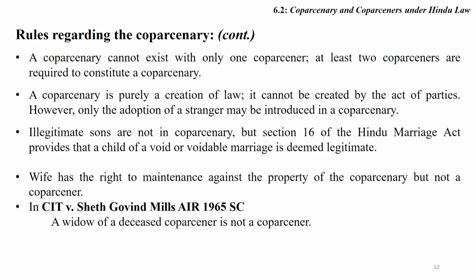Friends, a coparcenary cannot exist with only one coparcener. At least 2 coparceners are required to constitute a coparcenary. A coparcenary is purely a creation of law. It cannot be created by the act of parties. However, only through adoption may a stranger be introduced into coparcenary. Illegitimate sons are not in coparcenary.